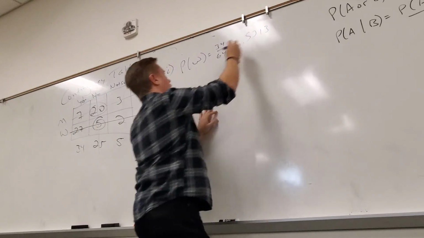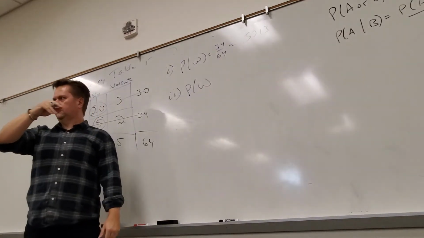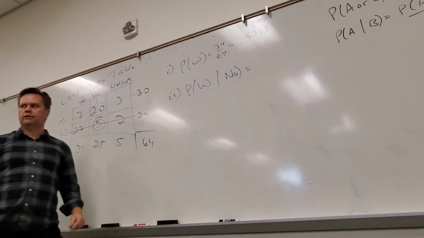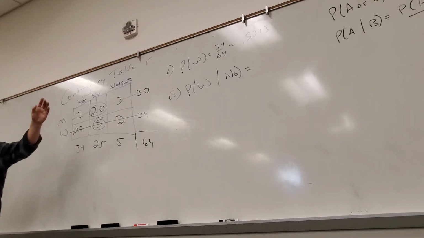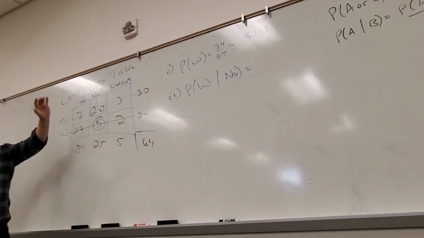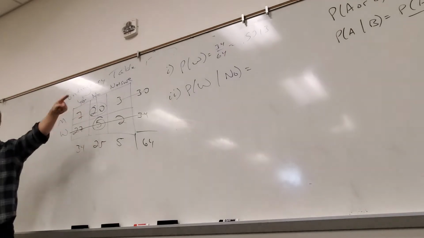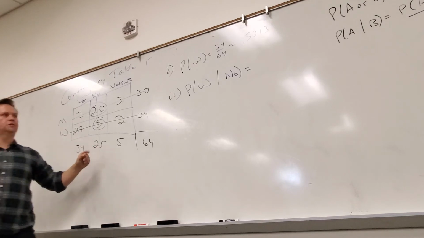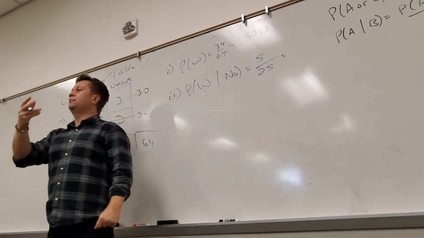All right, now watch. What's the probability I pick a woman given that they said no? So how do I do that? What goes on the bottom of this one? So it's its own question. It almost has nothing to do with what I just talked about yet. Just how do I calculate the probability of woman given they said no? So how many people am I talking about? 25 people said no. And out of those, how many are women? 5. 5 out of 25 is 1/5. It's 20%.